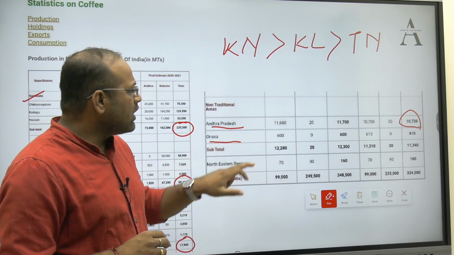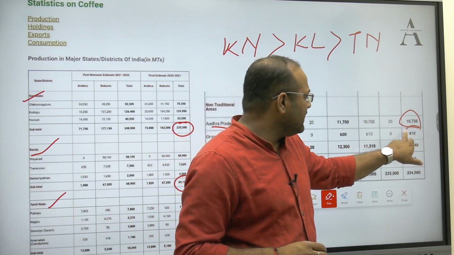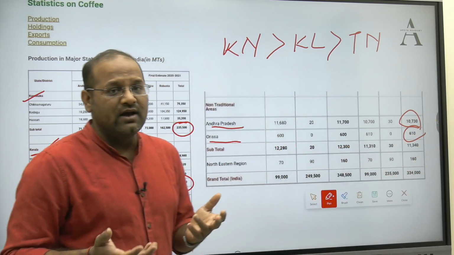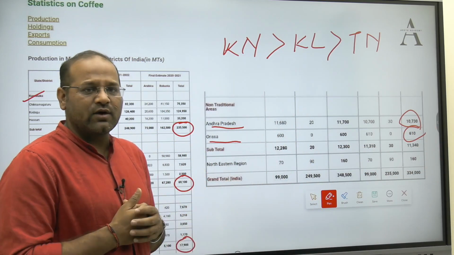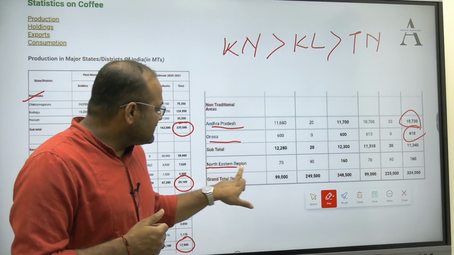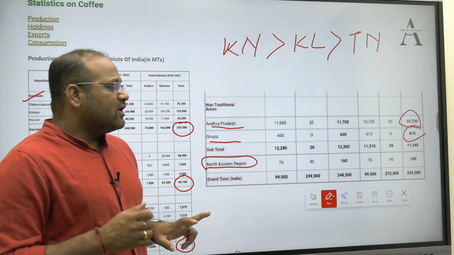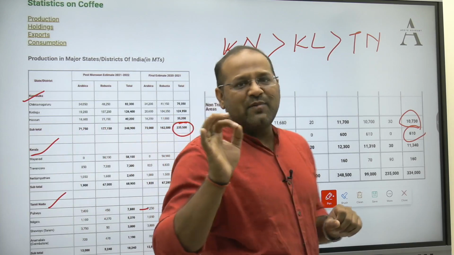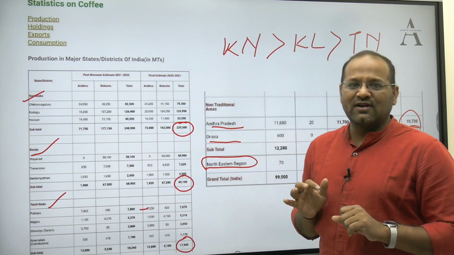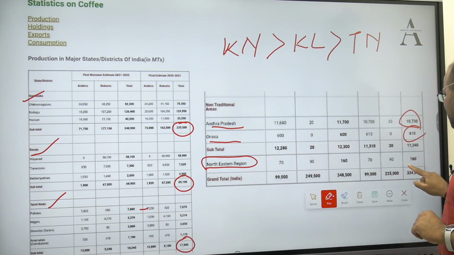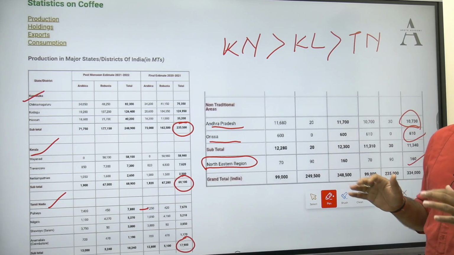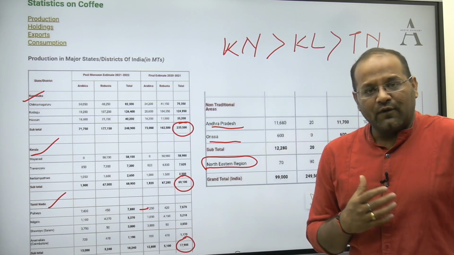Then Orissa is also coming up. Even though production-wise the quantity is very less, Orissa as a state is picking up for coffee production. Northeastern regions traditionally have been associated with tea production. Now they are producing coffee as well. So these are the information which you should know for coffee.